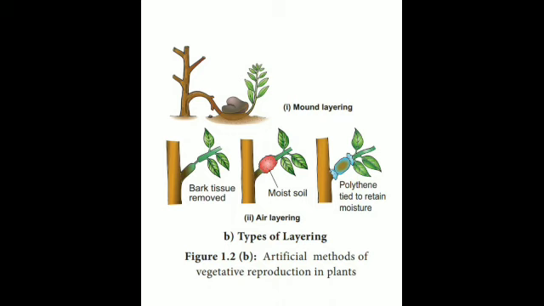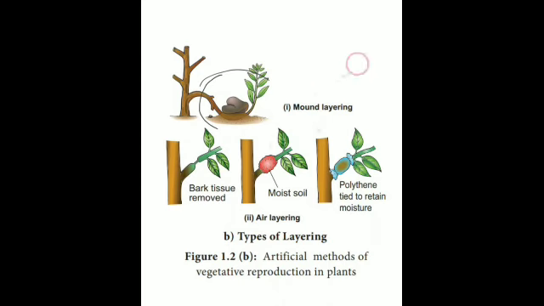The bark of a small portion of the lower branch is removed, and this branch is bent and the portion of the stem is covered with moist soil. Bark is the thick, brown layer which covers the stem, which is thick and hard.